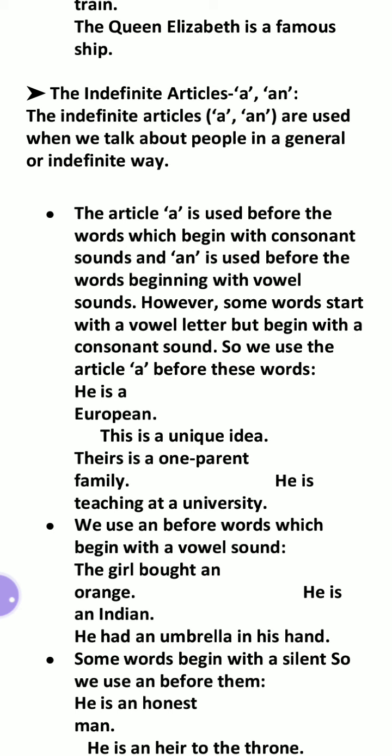These words have consonant sounds. We have 21 consonants and 5 vowels. So when we have a vowel sound, we use an. Okay, like an umbrella. U is there. An elephant. E is there. So we will see the sound: if it is a vowel sound we use an, and if it is a consonant sound we use a. Simple rules.